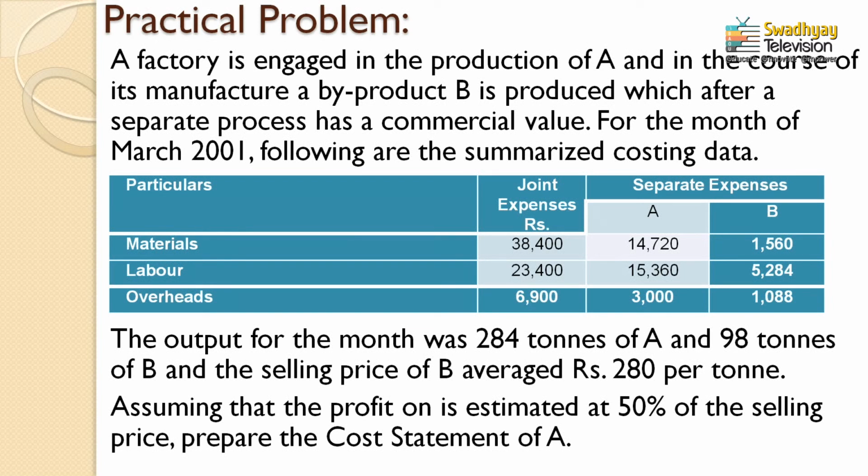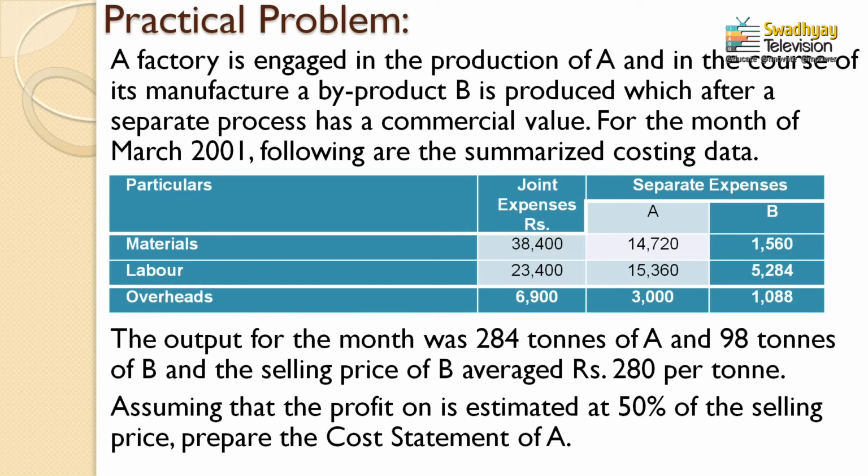See, the information is given in three different parts: one is material, second is labor, and third is overheads. That means the whole process has been divided into three different parts. The first two are direct expenses, and overhead is an indirect expense. So overheads are also clearly defined jointly as well as separately. Material and labor are given jointly and separately, and that would be recorded in the particular calculations.